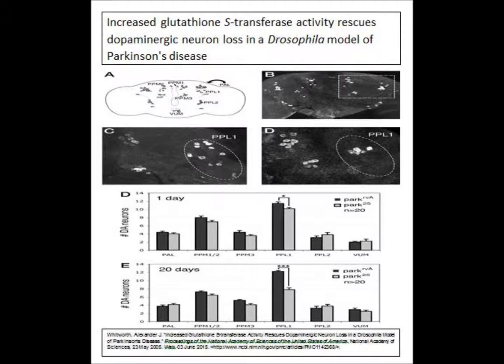Whitworth did an experiment on the effect of glutathione on the neurotoxicity in dopamine receptors in the brain of Drosophila. All groups were exposed to glutathione, but two different strains were used. A Park-RVA strain in which the parkin protein is fully expressed. Also, the Park-25 strain was used, which does not allow the expression of the parkin protein. The parkin protein is another protein linked with the cause of the development of Parkinson's disease.